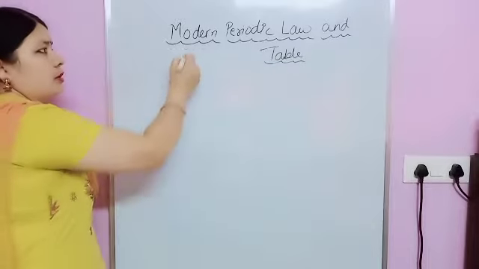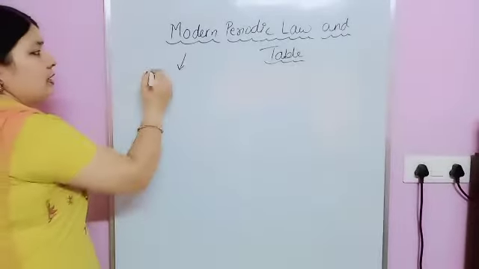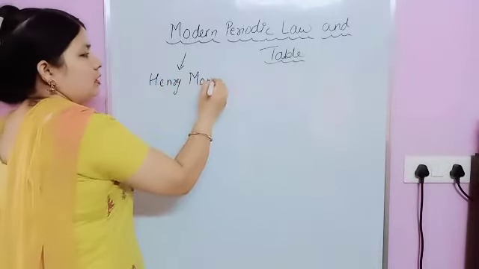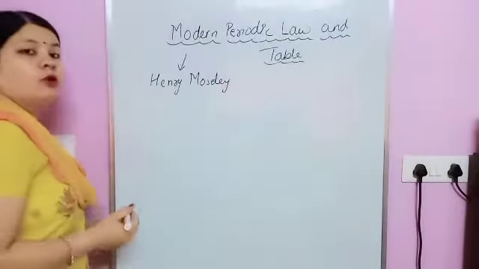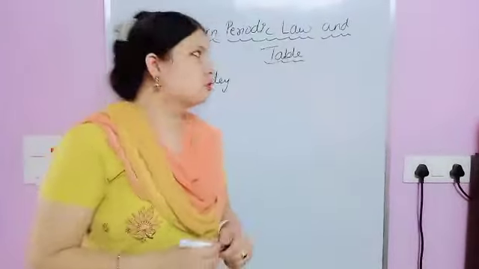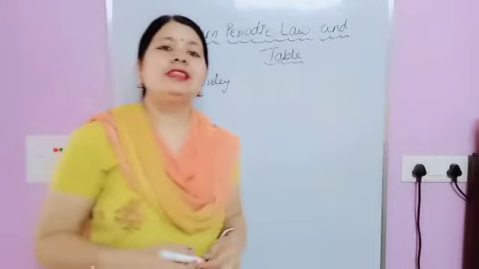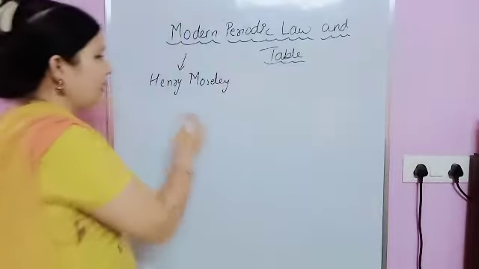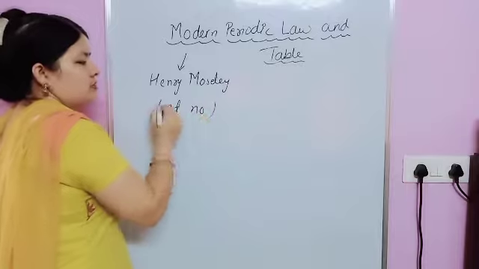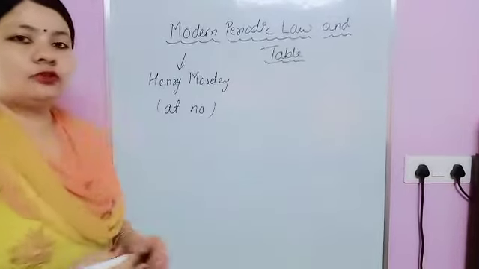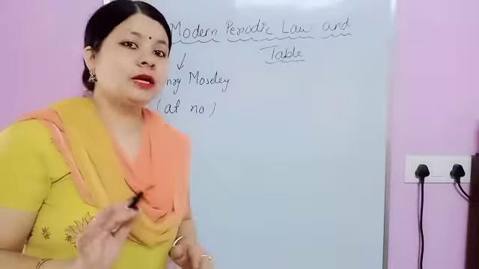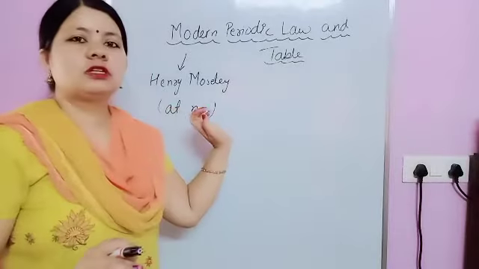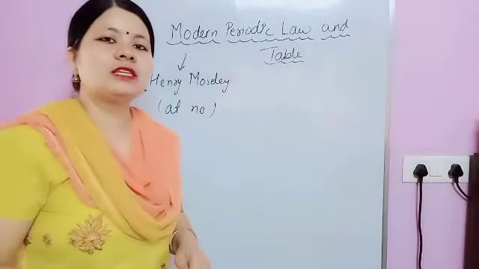Now in the modern periodic law, first of all, the modern periodic law was given by Henry Moseley. According to the modern periodic law, the physical and chemical properties are a periodic function of their atomic number. Whatever the physical and chemical properties are, they are a periodic function of atomic number, not atomic mass. So based on atomic number, we fill electrons according to increasing atomic number.